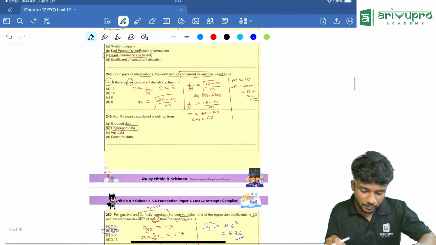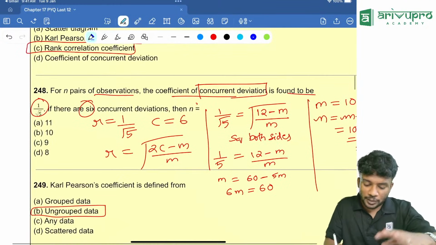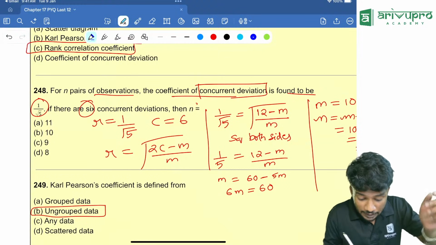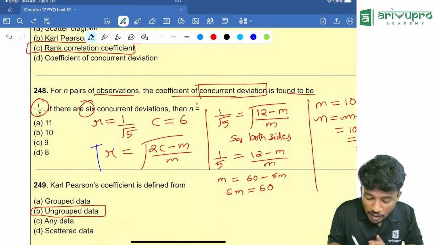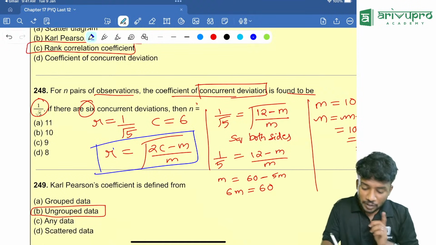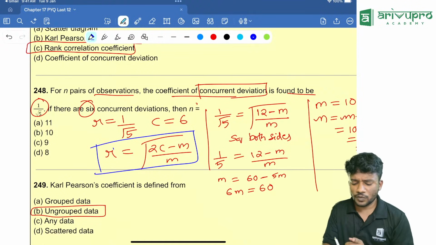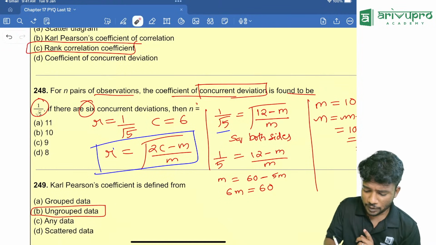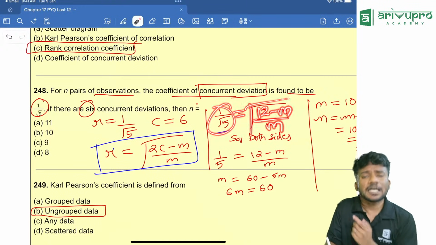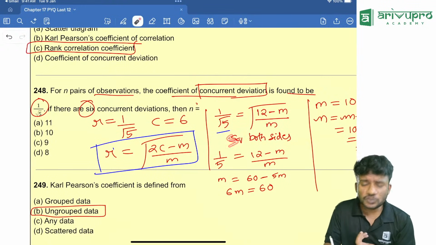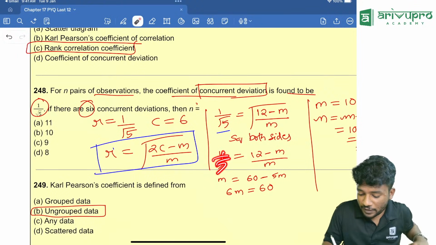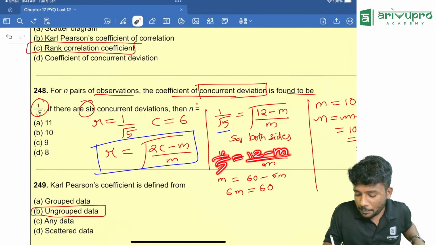Question 248 you are asking, one second. What did we do over here? We have our general formula for coefficient of concurrent deviation. R is equal to root of (2c minus m) divided by m. So we have the R value, we have the C value. We wrote everything over here. So 1 by root 5 is equal to root of (12 minus m) divided by m. Square both sides in order to take the root out. That means 1 by 5 is equal to (12 minus m) divided by m.